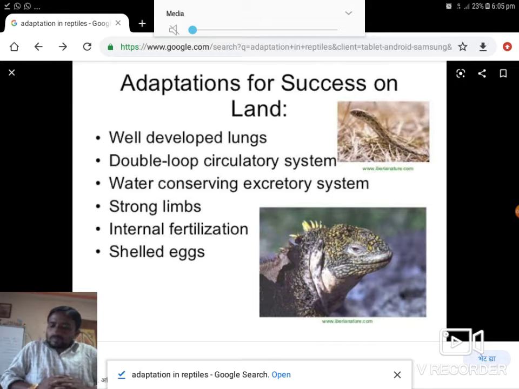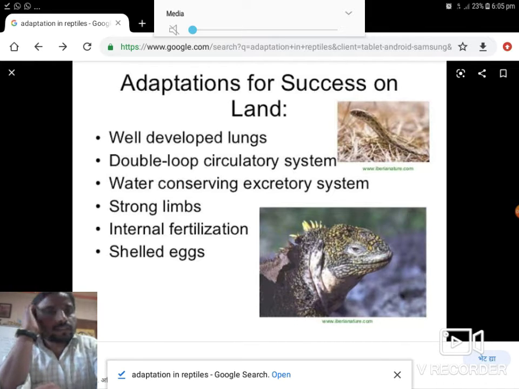Now, these are all body organs which are adapted for movement. In this picture on the screen, there are adaptations for success on land.